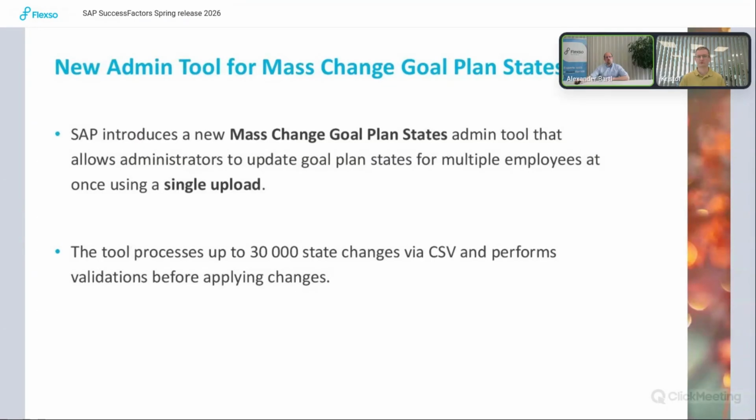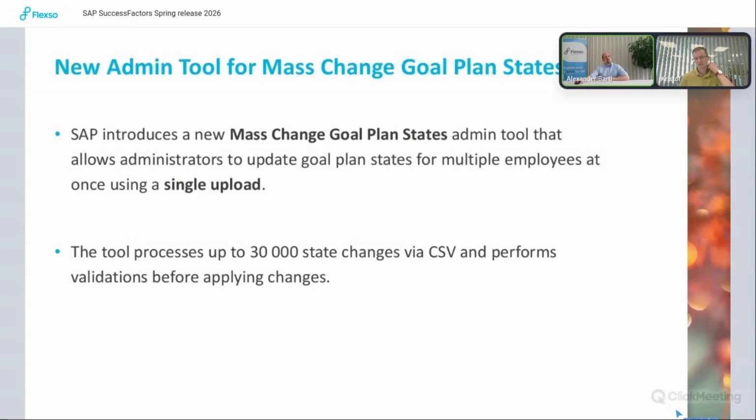Until now there was no option to do this mass change centrally, and either the managers needed to have the option to change the goal plan state from, let's say, draft to locked, or you needed a workaround: a performance form that just changes from one goal plan state to the other when you launch it.